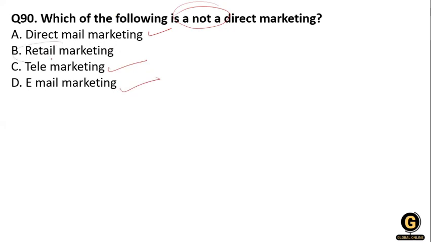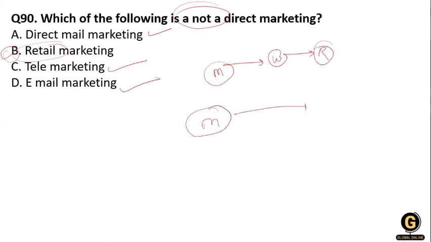But retail marketing is not direct marketing, because the product passes from the manufacturer to the wholesaler, and from the wholesaler to the retailer. When the marketing goes directly from the manufacturer to the consumer, in that case it is direct marketing. So option B is right for this question.